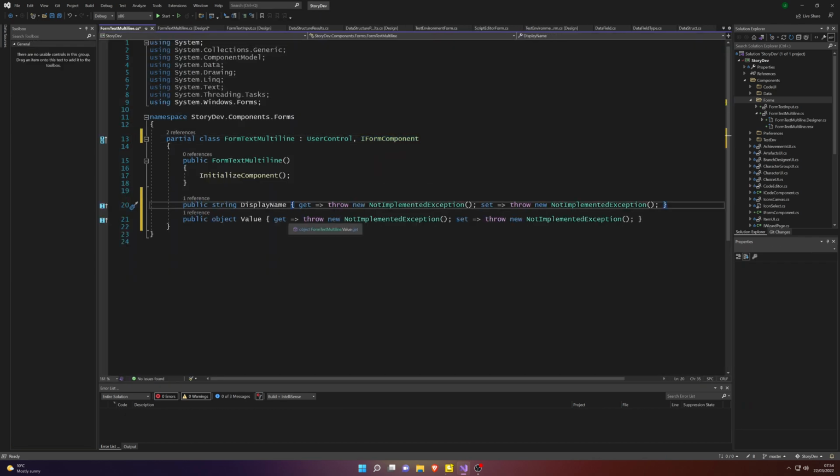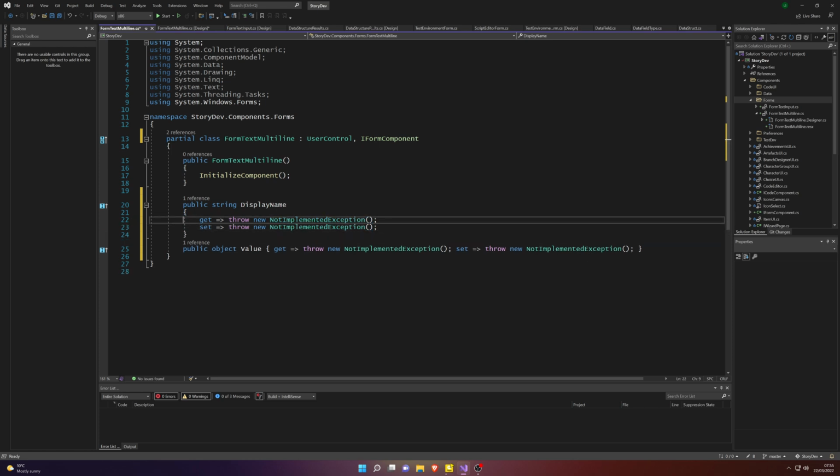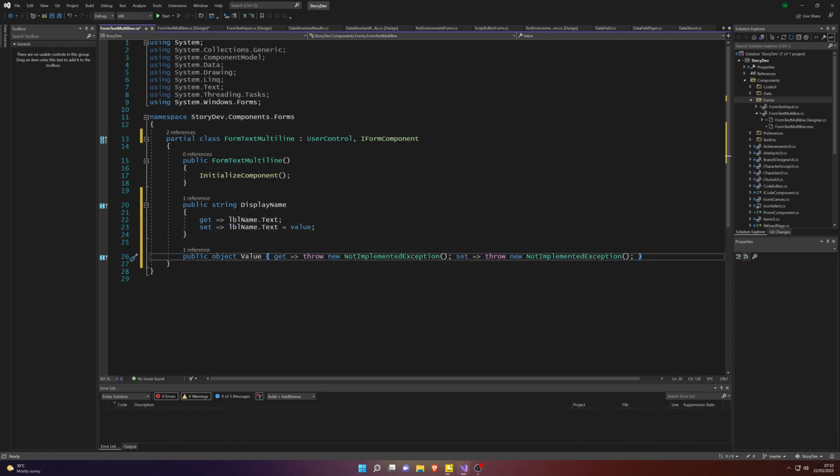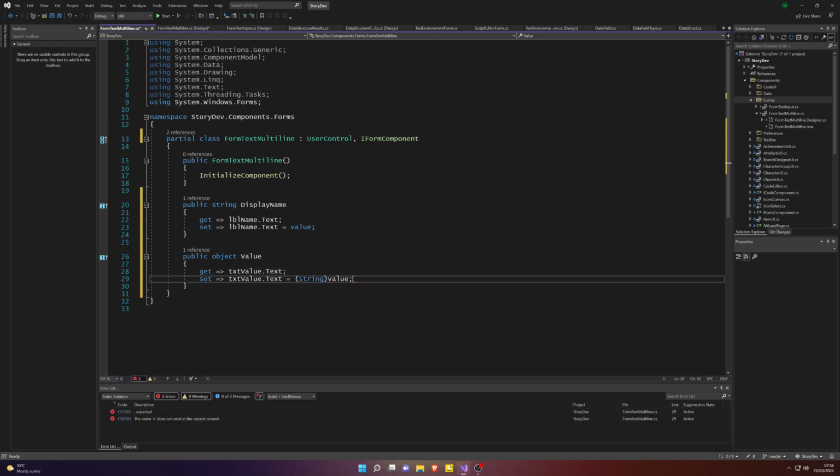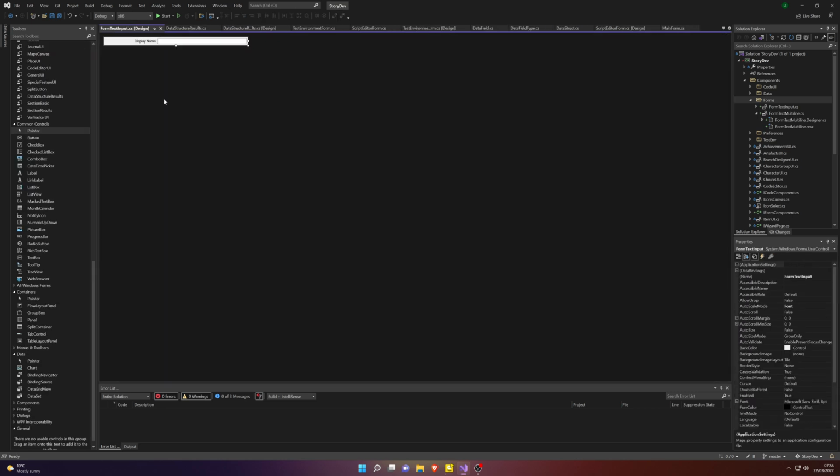Once again, this is going to implement iForm interface. We're going to implement those, and we're just going to basically be doing the same thing for this component as well. Once again, display name and value for the text box.